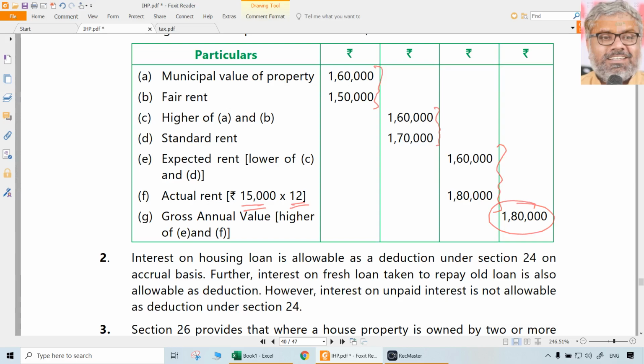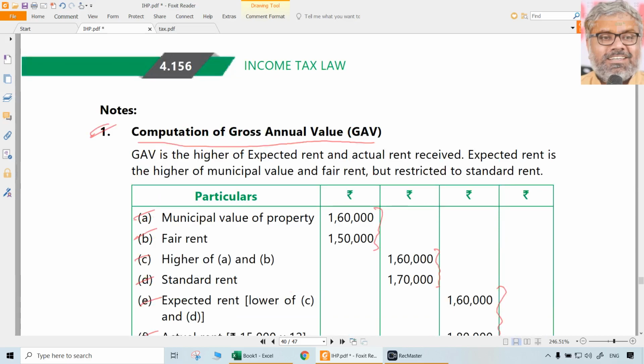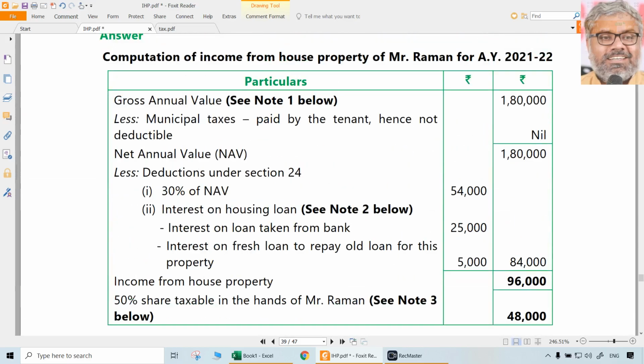This is the best way of showing the gross annual value computation for any question, not only for this question. This is the presentation wise. Computation of gross annual value should be shown in the working notes for sure. That will get its own marks. Taking municipal value, fair rent, whichever is higher, compare with standard rent, whichever is lower, compare with actual rent, depending upon situation, normally whichever is higher. So 1,80,000 is the gross annual value of the property directly. That is the first point.